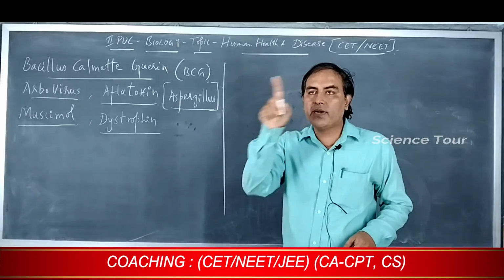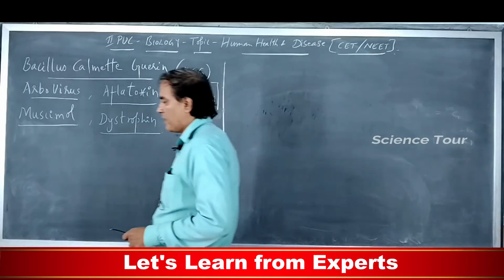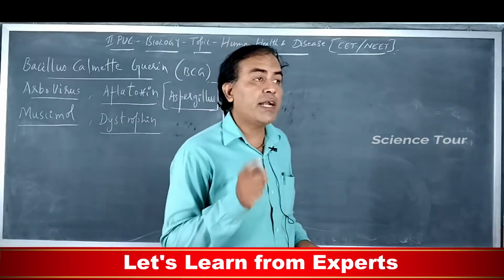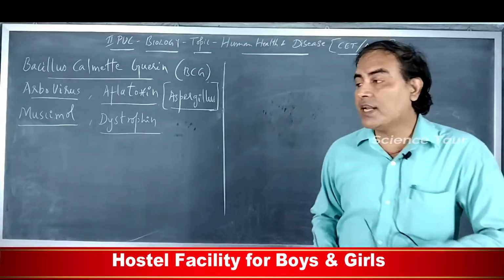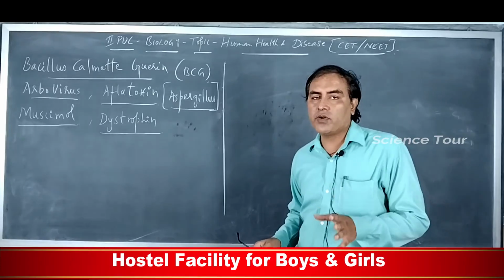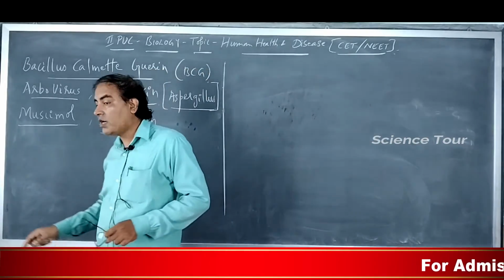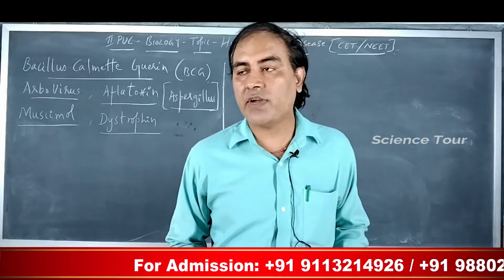A thick layer of peptidoglycan, and it is not surrounded by any lipid membrane, there is no lipid envelope in gram-positive bacteria. But in gram-negative bacteria there is a thin layer of peptidoglycan. There it is a thick layer, here there is a thin layer of peptidoglycan, and this is surrounded by the lipid envelope. It is surrounded by the lipid envelope. This is the structural difference between the gram-positive and gram-negative bacteria.